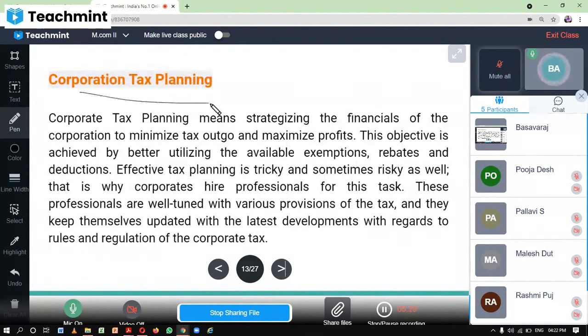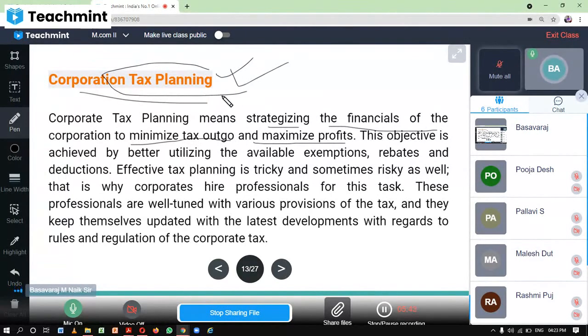So next one. So far we discussed different aspects of corporate tax planning. Finally, corporate tax planning means strategizing the financials of the corporation to minimize the tax outgo and maximize the profit. So the ultimate aim is to minimize the tax and maximize the profit.